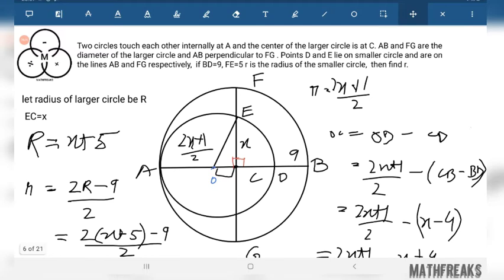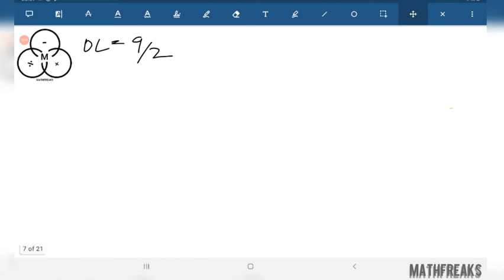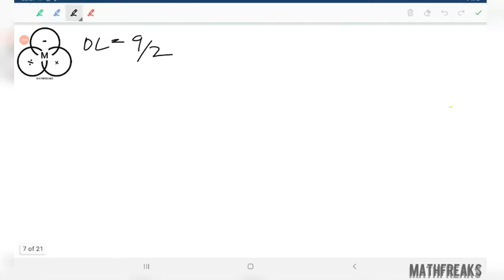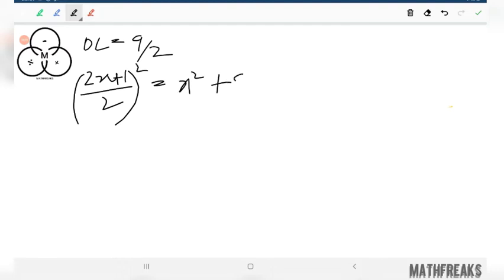So now it's easy for us to simplify. That is, 2x plus 1 by 2 whole square equals x square plus 9 by 2 whole square. From this you find out the value of x, this is Pythagoras theorem.